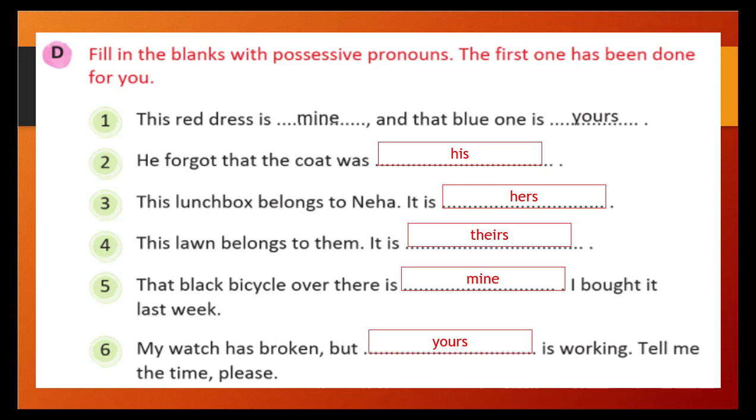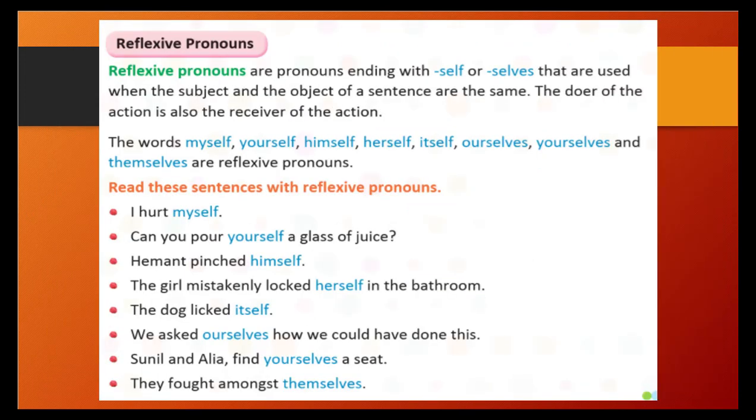If you two friends are talking, then they will talk like this. My watch is broken, but yours is working. Please tell me the time. Correct? Okay. Let's see further. Reflexive pronoun. What is the reflexive?